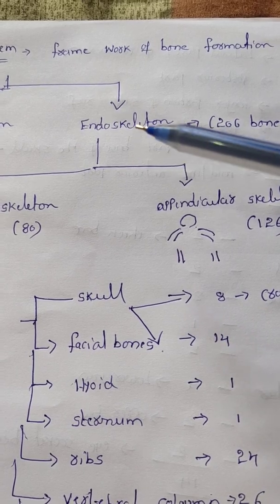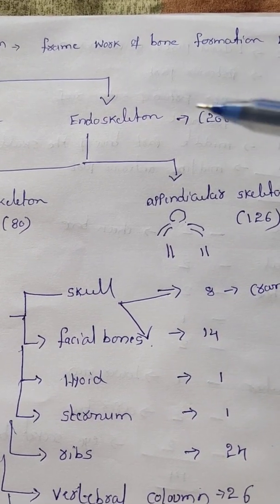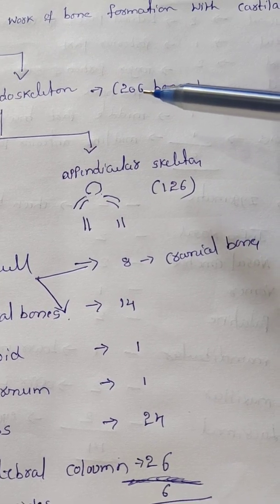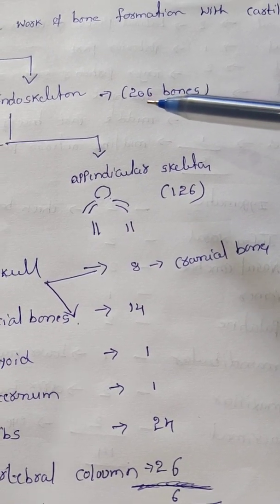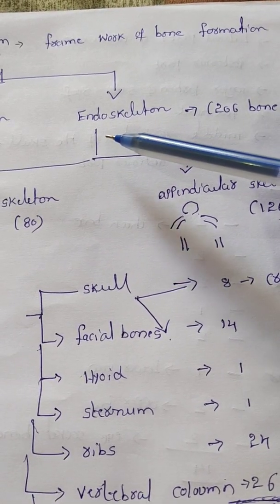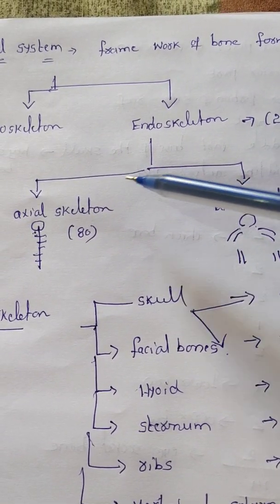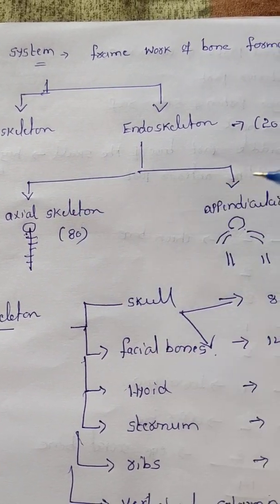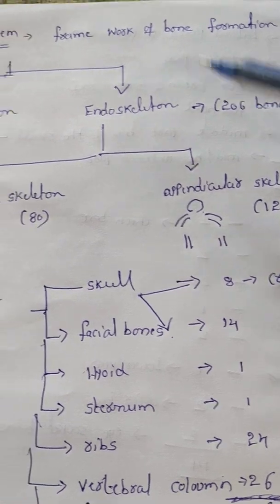In our body the skeleton is the endoskeleton. How many bones does it have? 206 bones. That's why we have 206 bones. Now this endoskeleton is divided into two types: one is the axial skeleton, another one is the appendicular skeleton.